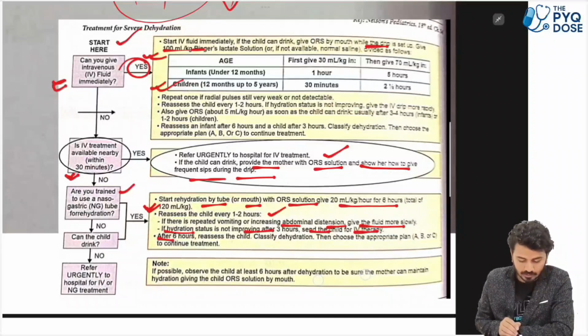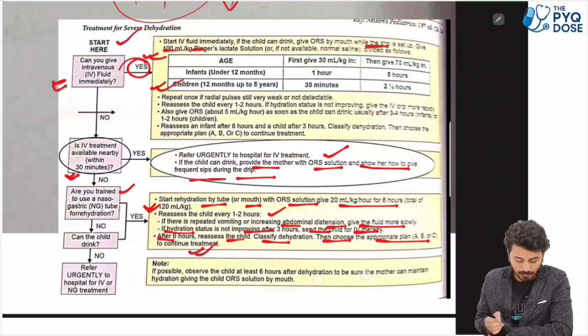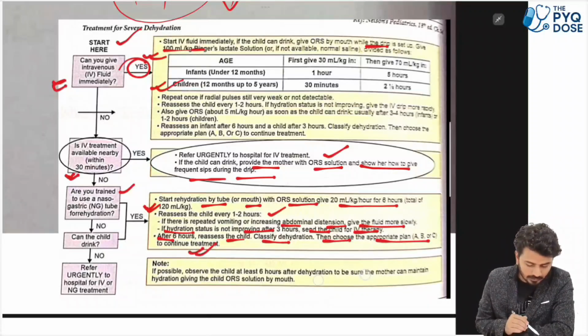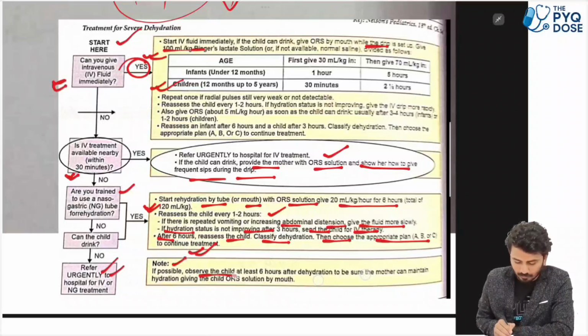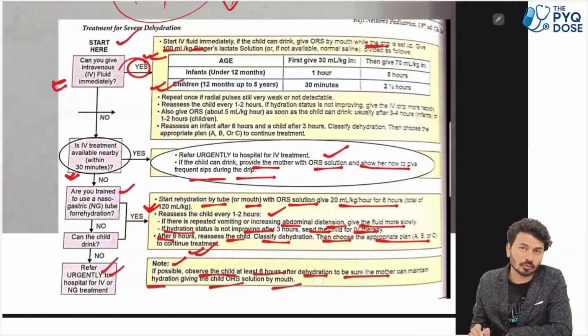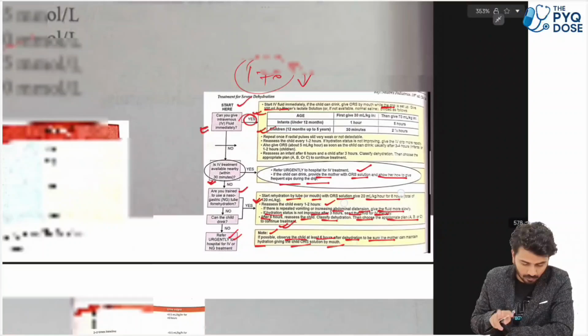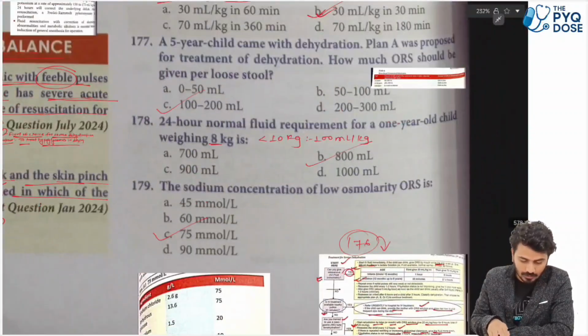Next, after 6 hours, reassess the child, classify dehydration, then choose the appropriate plan A, B, or C to continue the treatment. That is in your hand. If no, can the child drink or not? If the child is able to drink, no. If he is not able to drink, then refer urgently to hospital for IV treatment. Generally note, if possible, observe the child at least 6 hours after rehydration to be sure the mother can maintain hydration, giving the child ORS solution by mouth. So this is the complete treatment plan that you need to know.